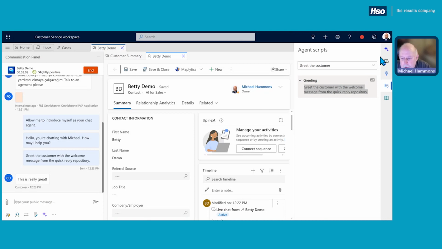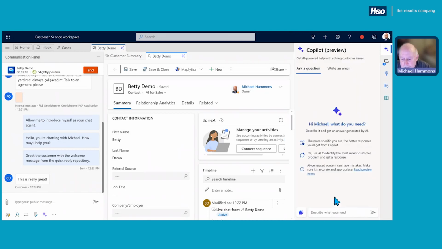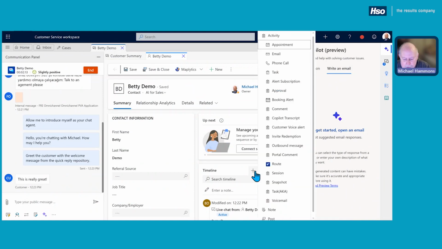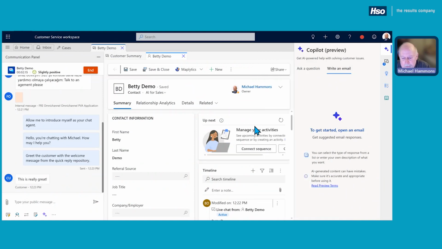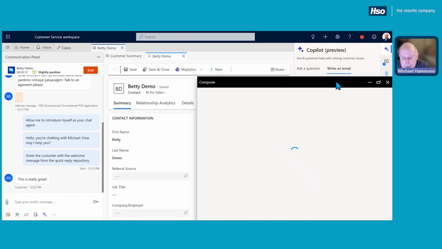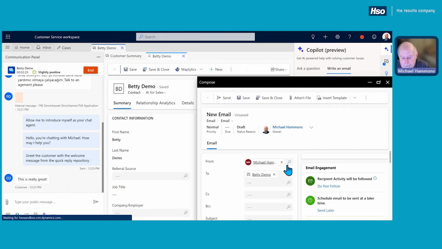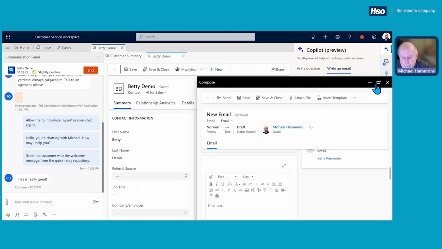Then from there, we can also use our Copilot to help answer additional questions, or maybe we want to write an email in reply. And so to do that, we just simply come into here, open up a new email, and then we can write a reply using our Copilot capabilities to help directly write the content of that email. Right? Then from there, it'll pre-populate and we can send that off.